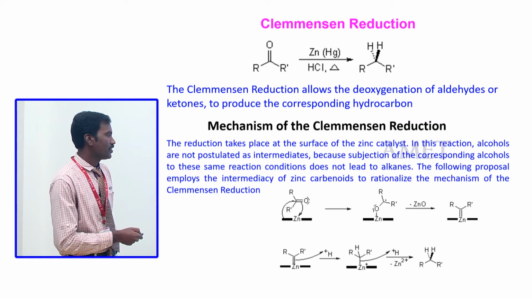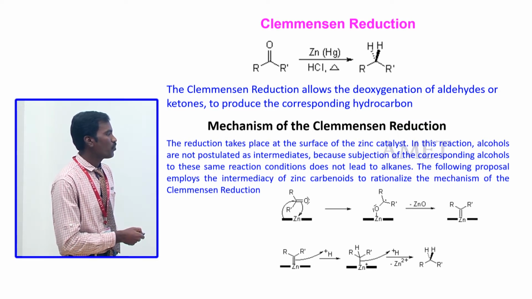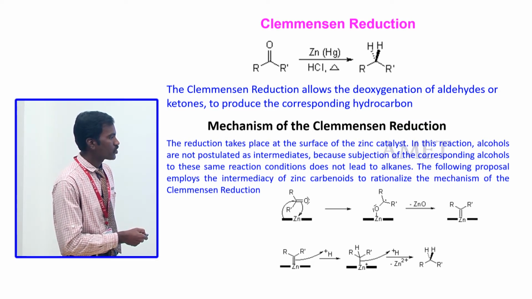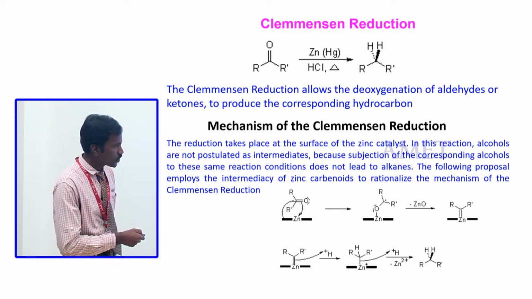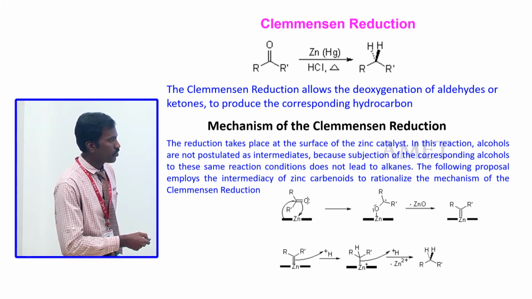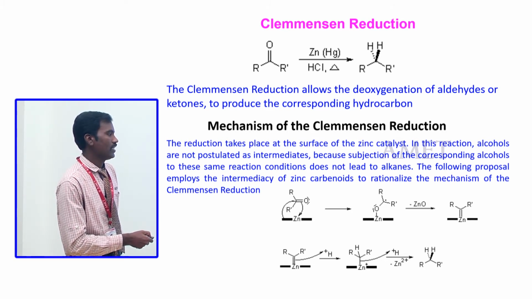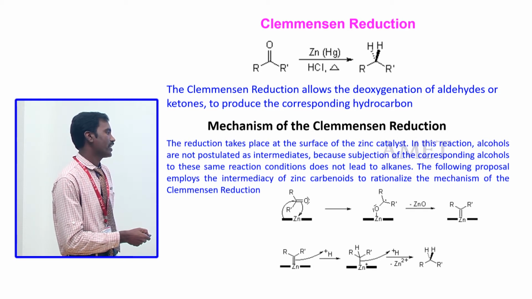The zinc double bond is like an imine formation reaction of organic molecules.